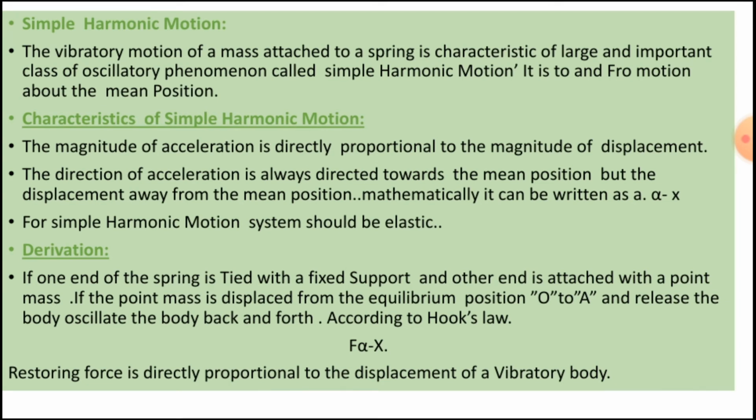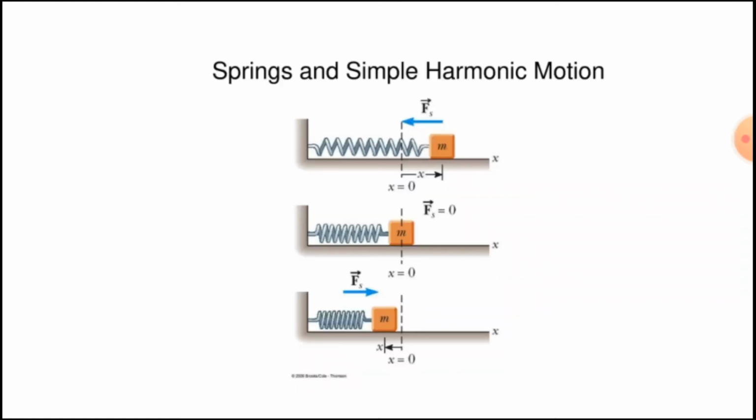When the force is removed, the spring contracts, compression takes place, and due to the restoring force, the displacement minus x will be covered by the spring. The negative sign shows that the displacement is covered due to the restoring force. Mathematically, we can write that when a higher force is applied, the larger the displacement will be covered. F proportional to minus x. Restoring force is directly proportional to the displacement of a vibratory body.